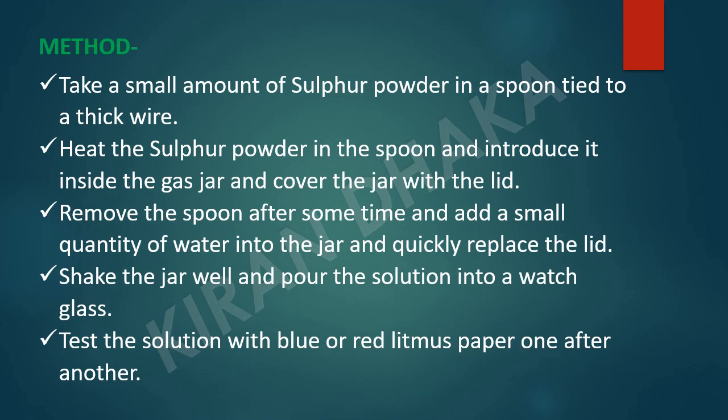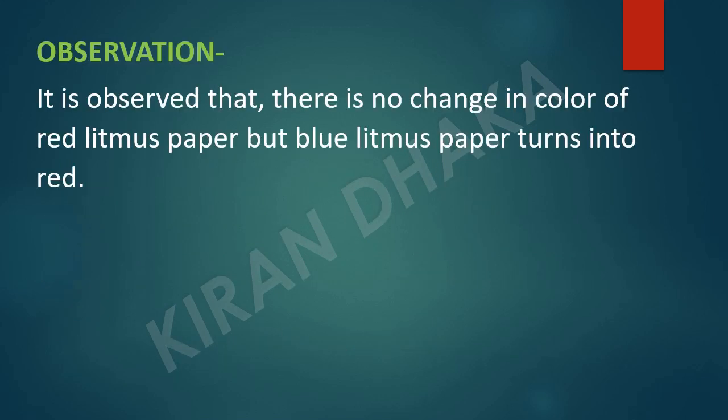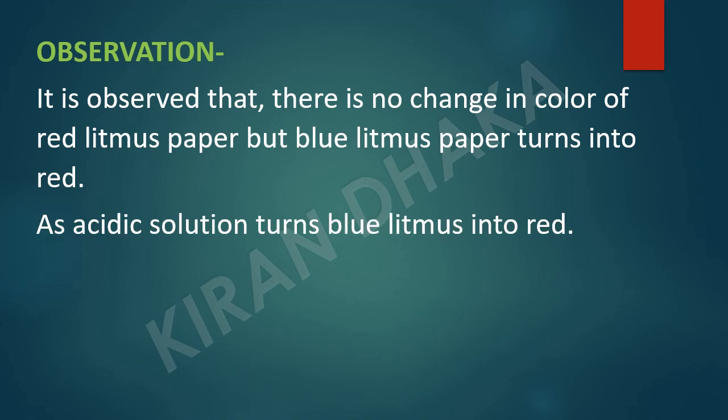What do we observe from this? We observe that there is no change in the color of red litmus paper, but blue litmus paper turns red. We know that an acidic solution turns blue litmus paper red. What do we conclude from this?